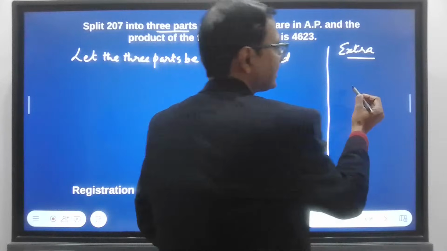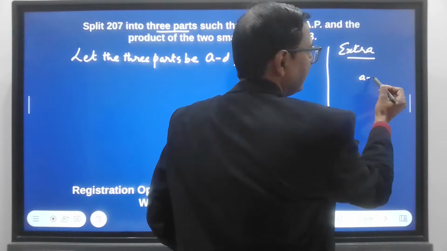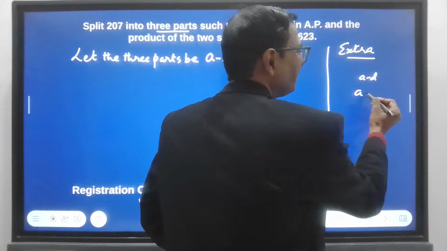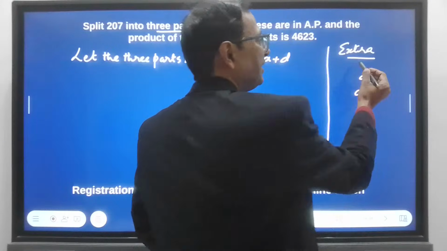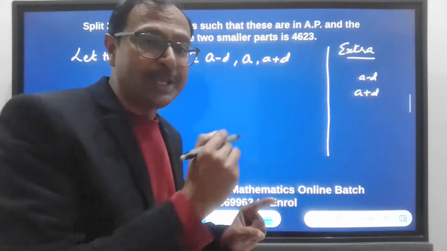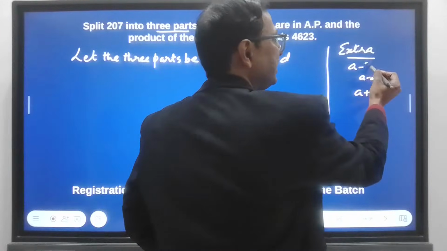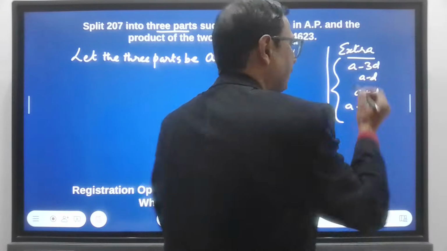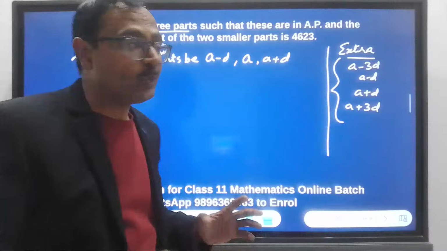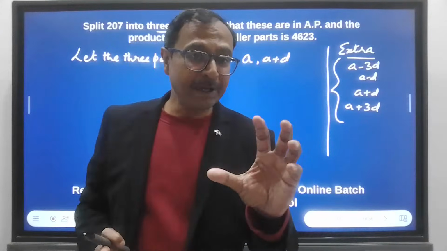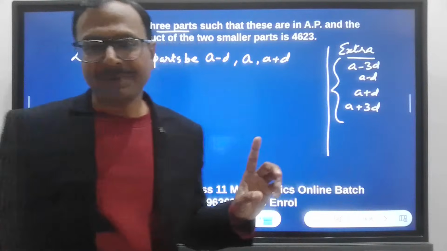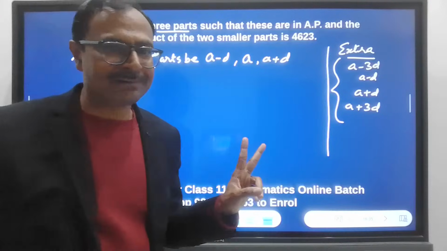If there are four parts, start with a minus d, and then a plus d, and then extend by 2d, so a minus 3d and a plus 3d. These will be the four parts if you are asked to divide a number into four parts in arithmetic progression. Okay, very important.